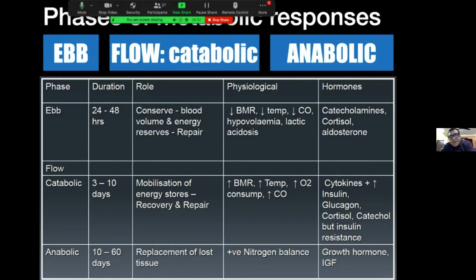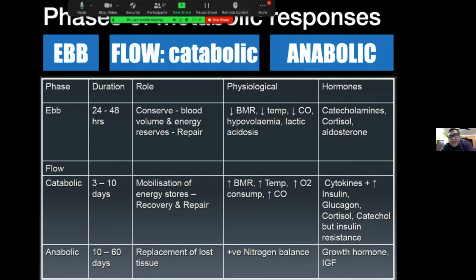The ebb phase typically starts within 24 hours. The duration is about 24 to 48 hours. If we do good fluid management, good resuscitation, the ebb phase decreases, but the ebb phase is always there. The main role of the ebb phase is to conserve blood volume and energy, and it is the repair phase. It is the phase of survival.